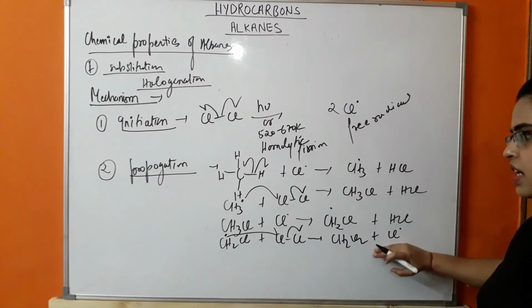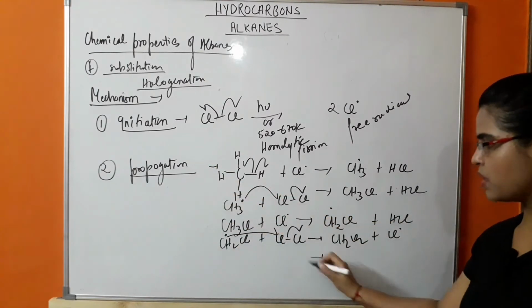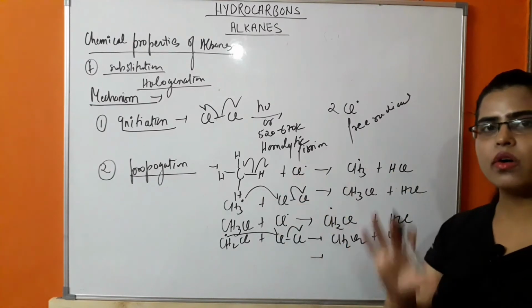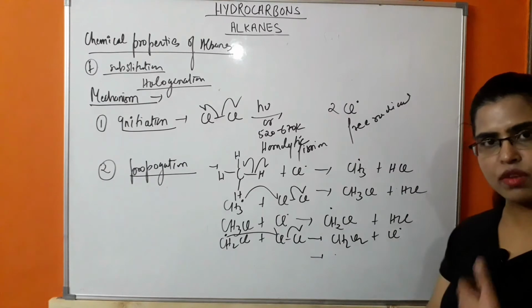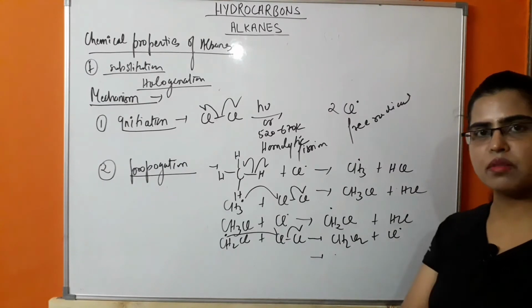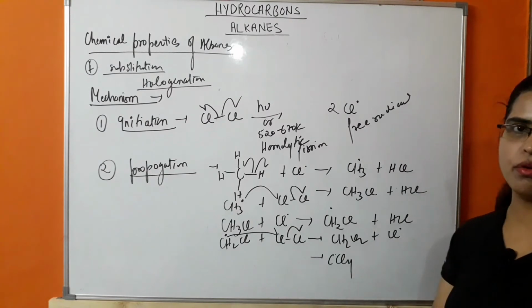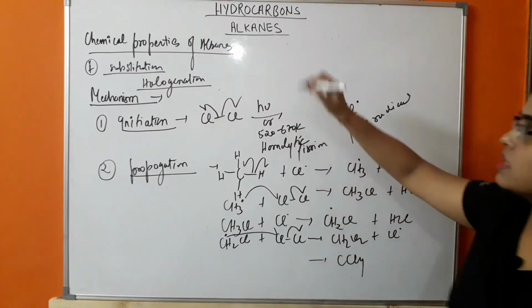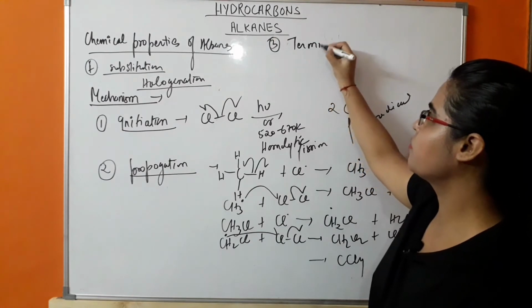This chlorine free radical will further initiate the reaction, and this reaction will occur until all the hydrogens are replaced. So the final product which will be obtained after the removal of all the hydrogens will be CCl4. After that, the next step is the third, that is termination.